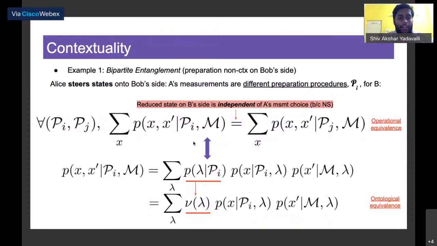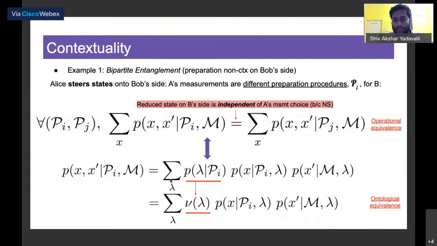Thus, we can say that due to this operational equivalence between ensembles on Bob's side, the ontic state should not be conditioned by preparation procedures, because we saw that operationally it was not conditioned.